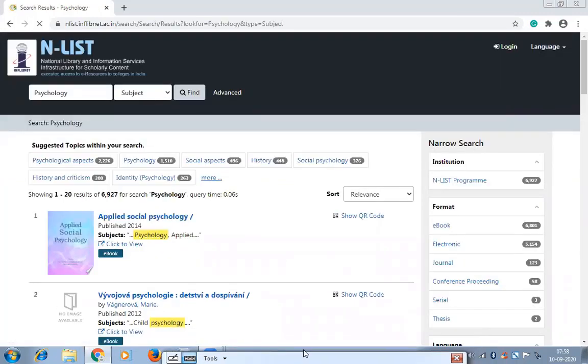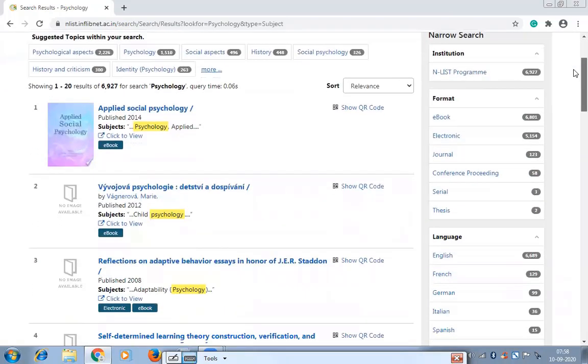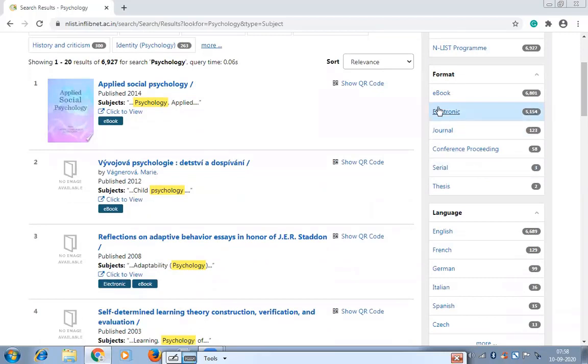Now you can see here, on the right-hand side under format: ebooks more than 6,000, electronic more than 5,000, journals 123, conference proceedings 58, serials 3 and thesis 2. Now serial and journal are one and the same. For one journal publication, sometimes they give the title serials and sometimes they give the title journal. Journal is the very common format, but sometimes they give you serials also.